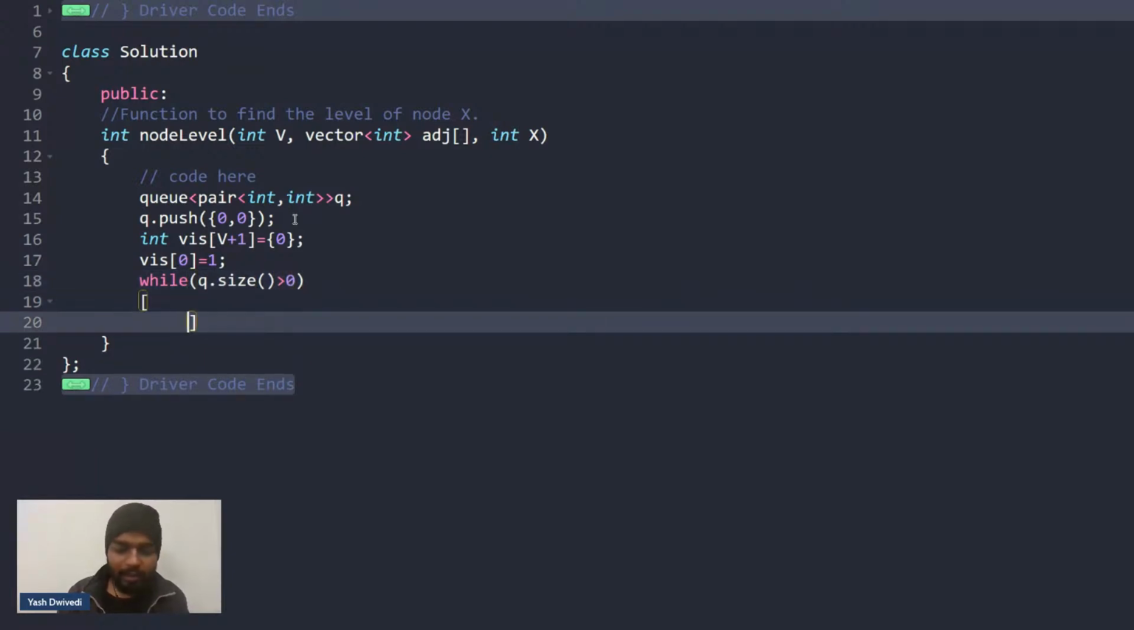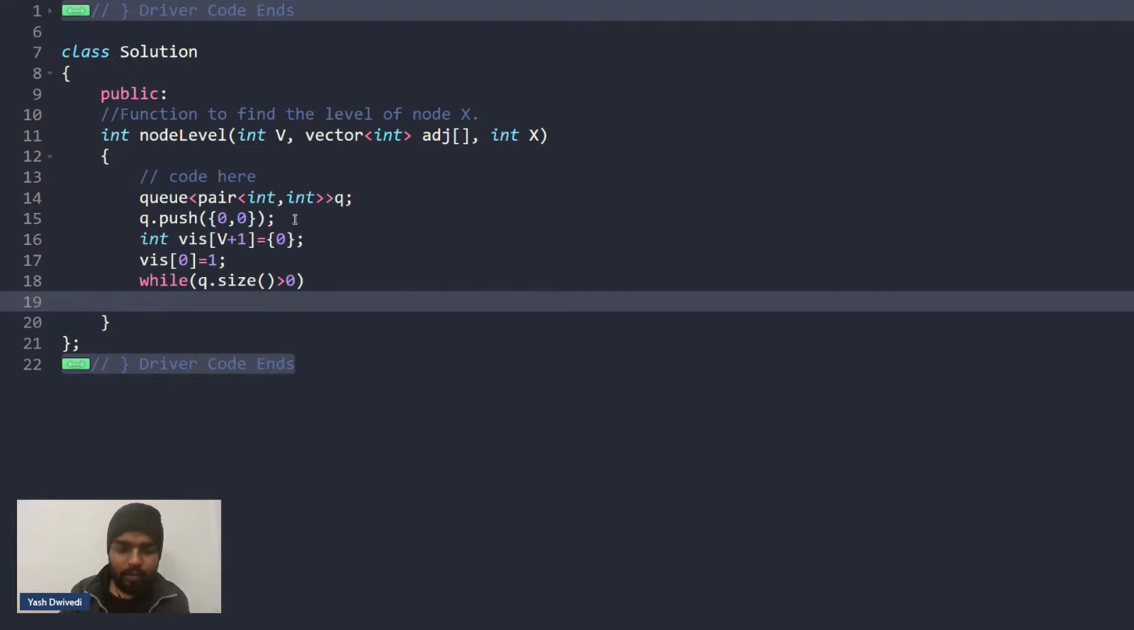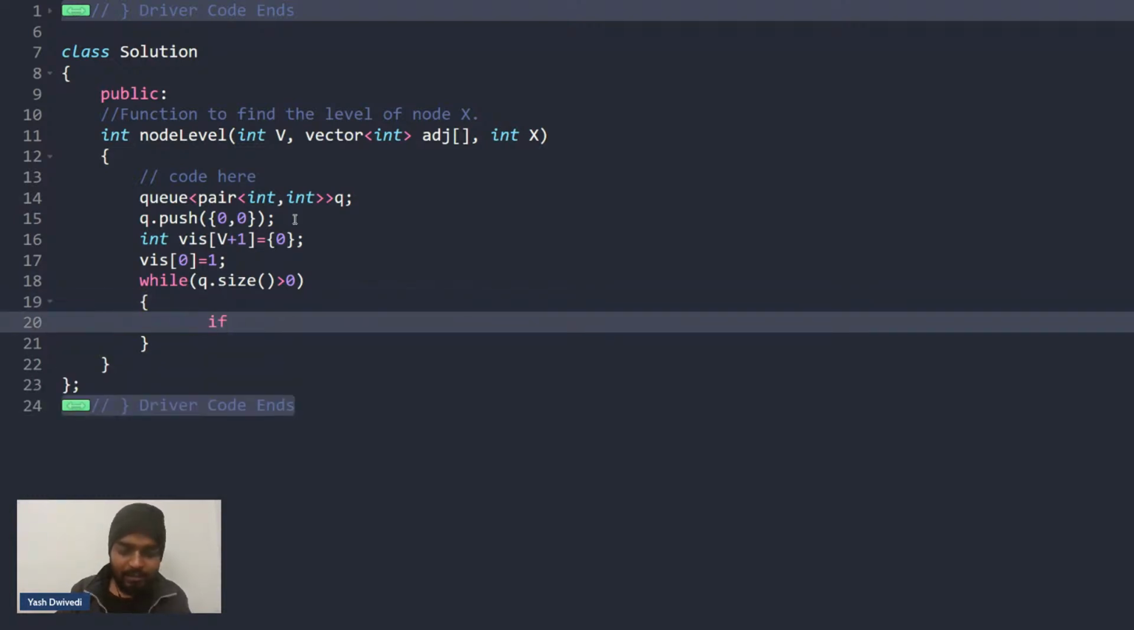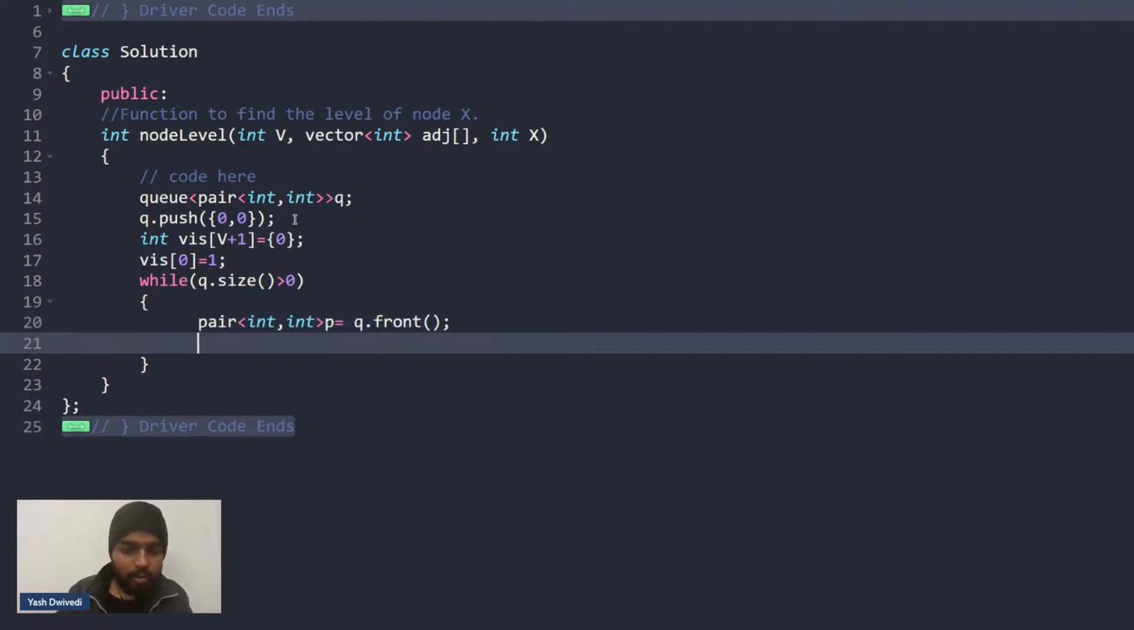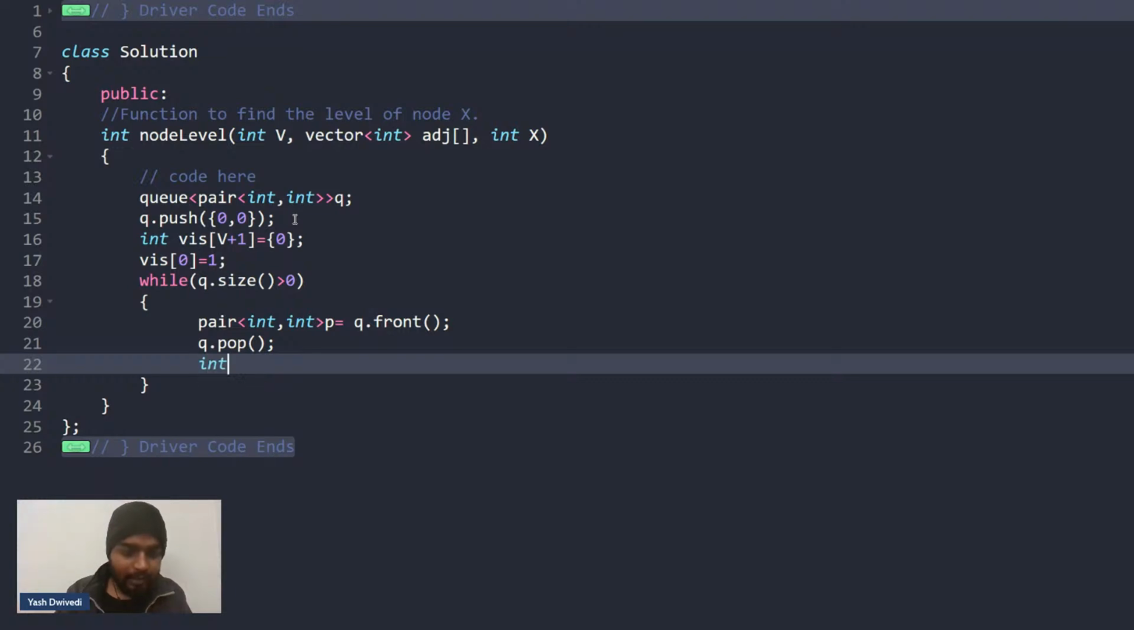Now what will I do here, guys? Please tell me, what will we do here? I can say that, okay, I'll take it out. So if I store it in the form of a pair, pair of int comma int, p is equal to q dot front. So I'll take out the front of the queue and then I'll pop this. Now I can say int, let's say the current node. Let's name it as current. So the current node will be p dot first, the first part.